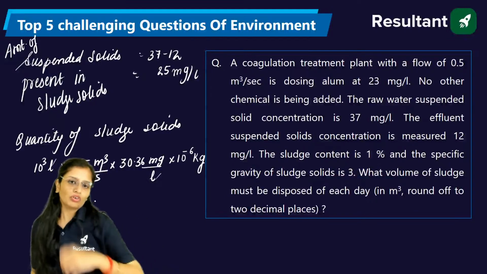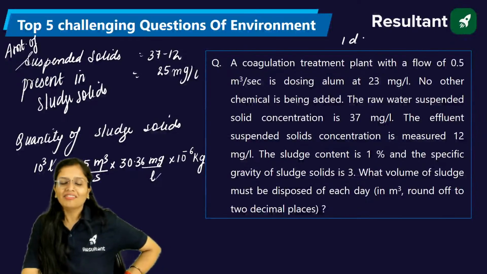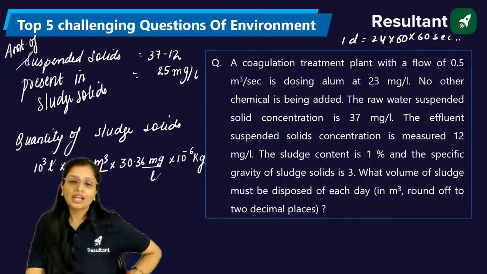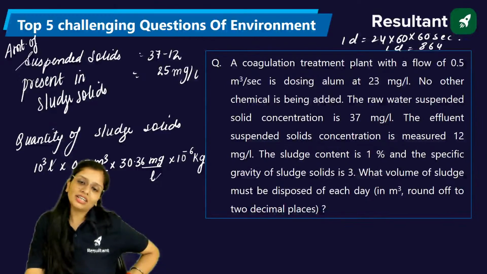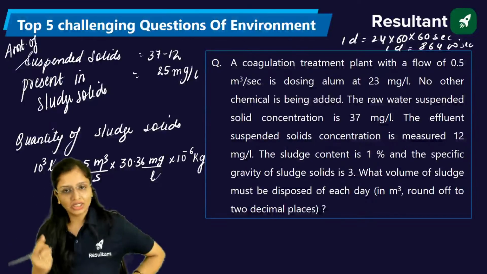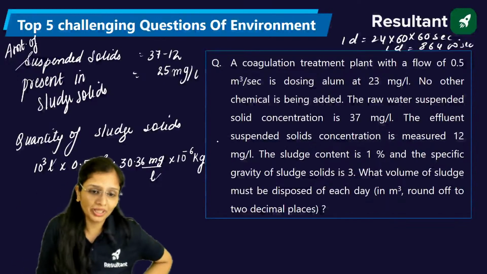Now, to convert into days, don't waste your time writing: 1 day is equal to 24 hours into 60 minutes into 60 seconds. By now you should know by heart that 1 day is 86400 seconds. So when converting seconds into days, it becomes 1 upon 86400, which goes in the numerator.